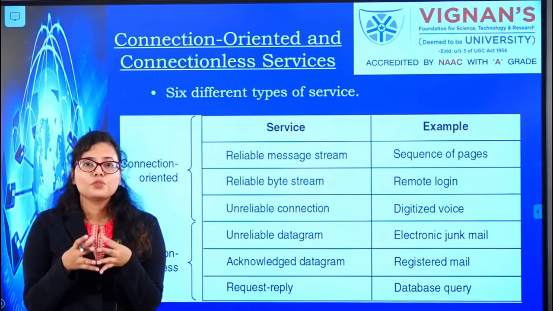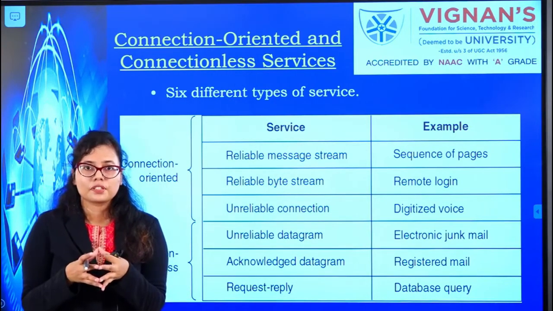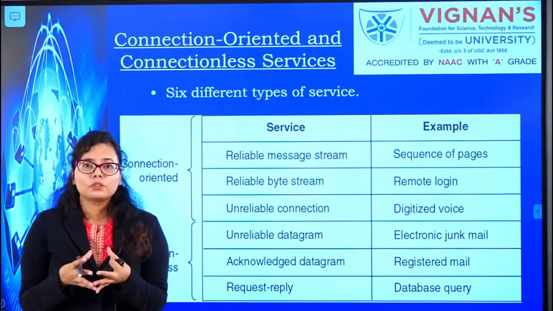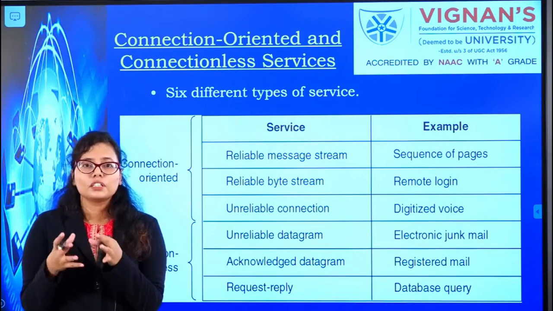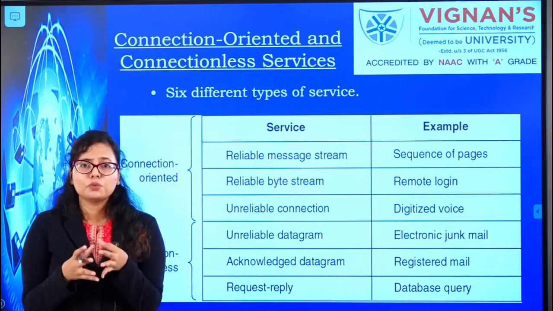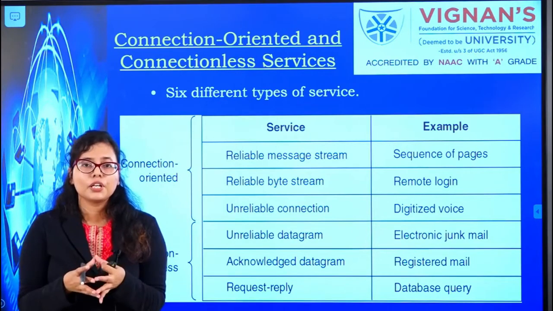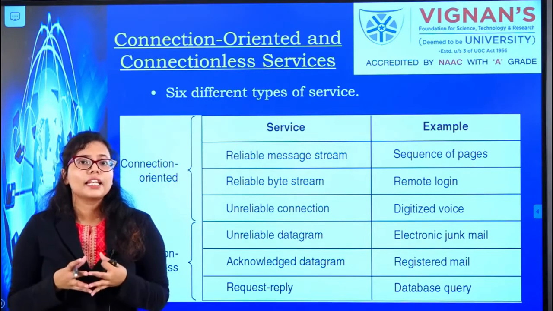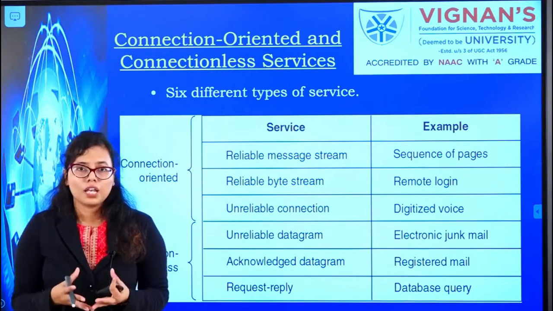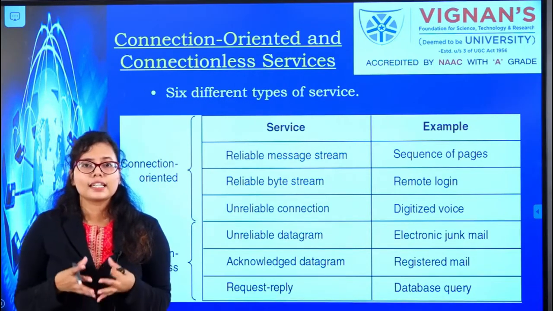So in that case, you go for connection oriented services. But when you are streaming a live video, or a live cricket match, you don't want delay, okay. Some noise or some loss of video quality may be acceptable to you, but you don't want it to be delayed. So in that case, you go for connectionless services. So streaming live videos online is an example of using connectionless services.